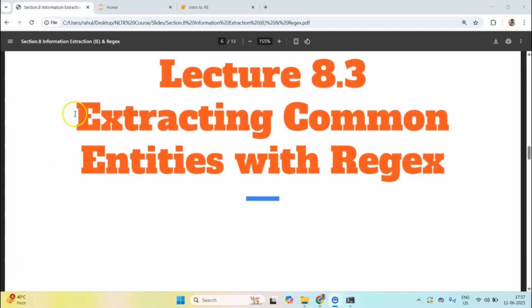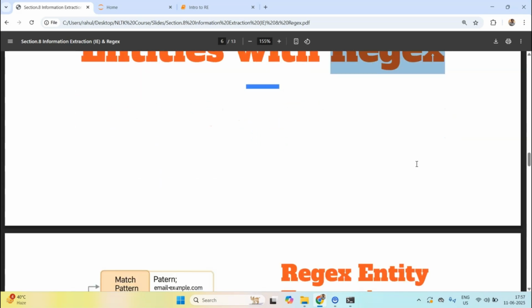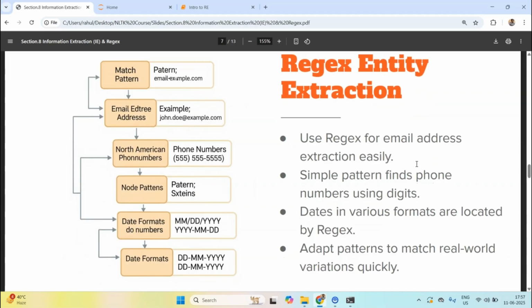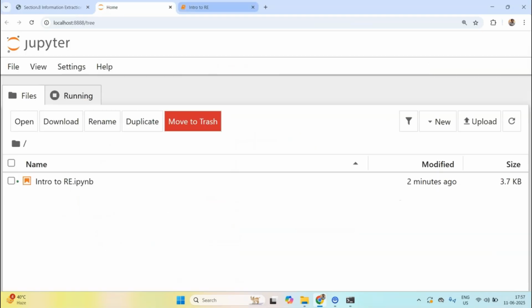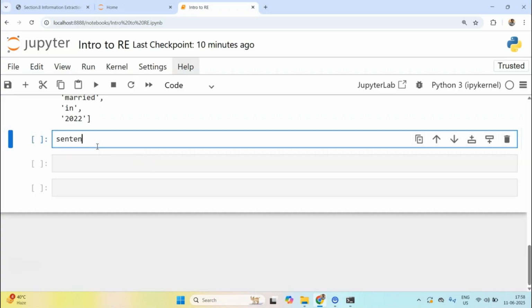In this lecture, we are going to be looking at extracting common entities with regex. The idea is that I want to use regex to extract things like emails, phone numbers, and maybe some common entities that we may have to extract. So let's build out the regular expression for that. Before we do that, let's create a sample sentence which does include email and phone number.